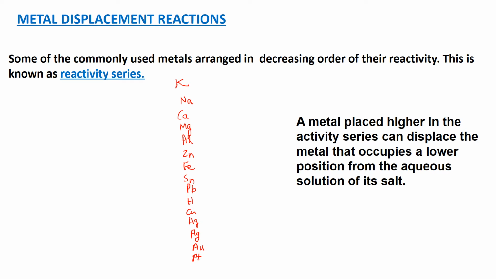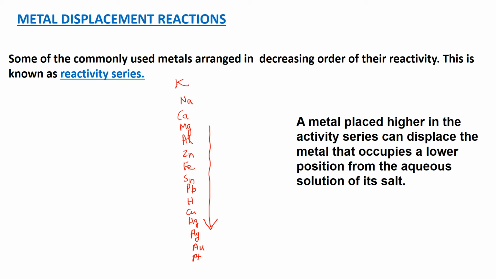Now these are arranged in the decreasing order of their reactivity. That means a metal placed higher in the reactivity series is more reactive, whereas the metals placed at the bottom of the reactivity series are least reactive. The more reactive metal displaces the less reactive metal. That means here potassium can displace sodium from its salt solution. That is how you have to understand metal displacement reaction.